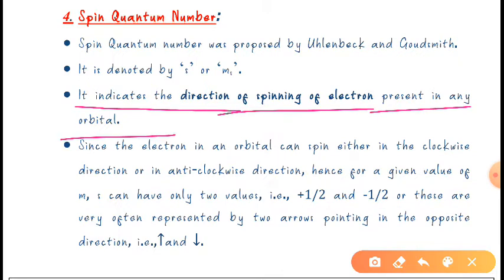If electrons are present in some other orbit, they will spin in a different way. One will be clockwise, another will be anti-clockwise. So it indicates the direction of the spinning of the electron present in any orbit.